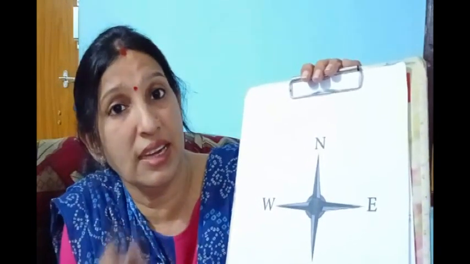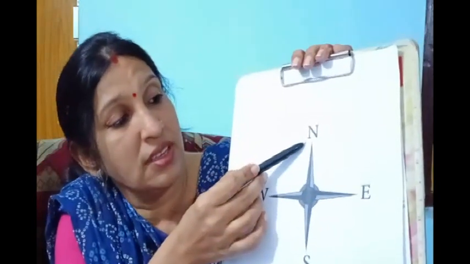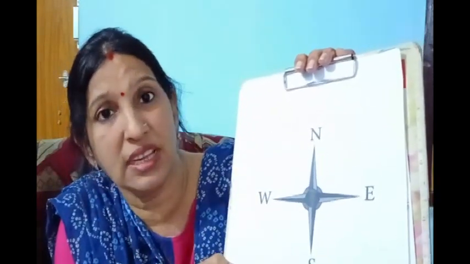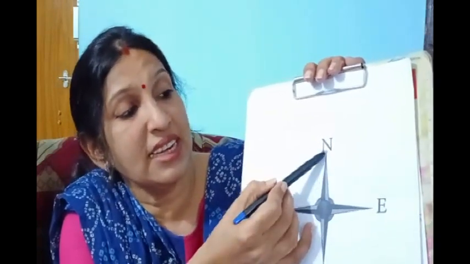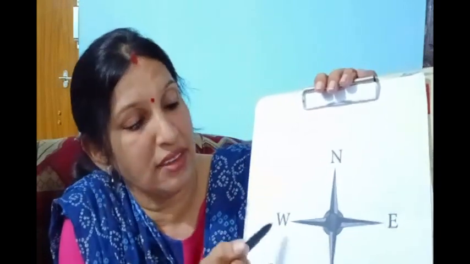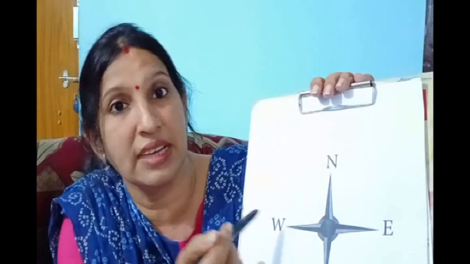So now you have to clearly understand, children, that there are 4 main directions. The top is north, just the opposite of the north is south, and the east lies exactly on the right hand side of the north and the west lies exactly on the left hand side of the north. The earth always rotates from west to east on its axis. Axis is an imaginary line which joins the earth's surface from the north pole to the south pole.